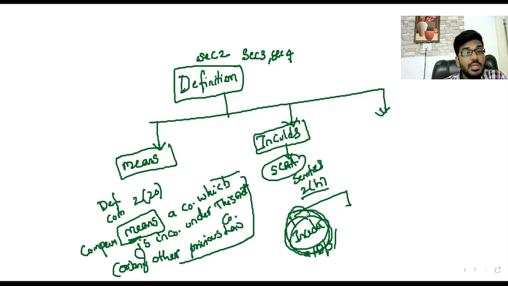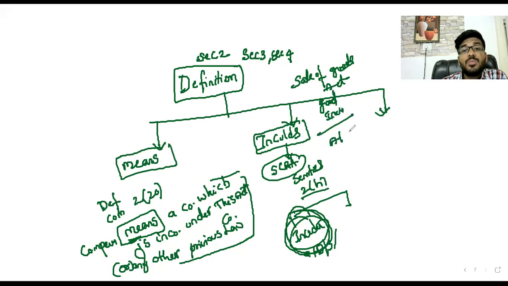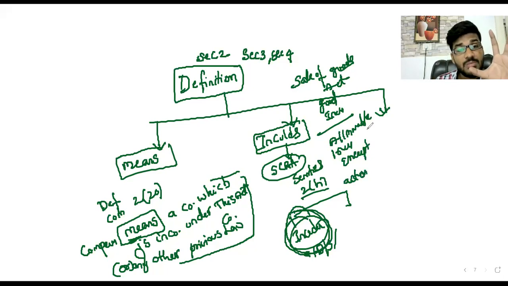Also, you know about the Sale of Goods Act. In the Sale of Goods Act, there are definitions also. Goods includes all movable property except actionable claim. So like that the definitions are defined. One is means: it is an exhaustive, completed definition. Includes means if you want to add anything in future, you can add also, no problem. Includes means it's not an exhaustive definition.